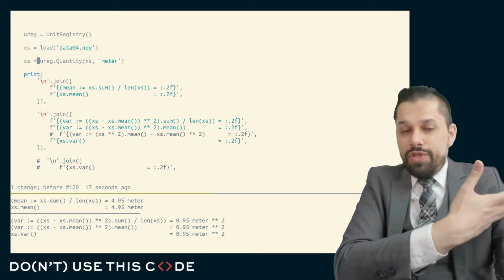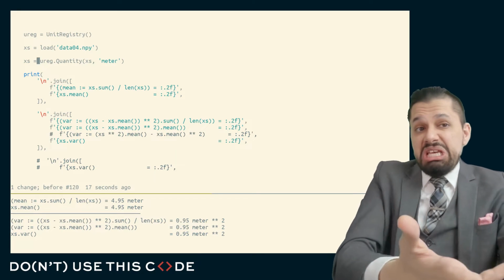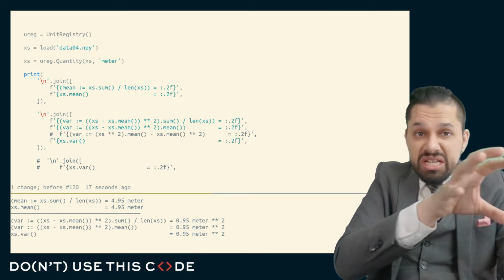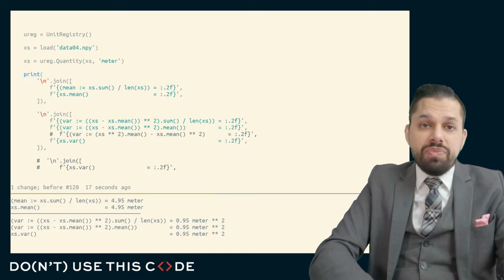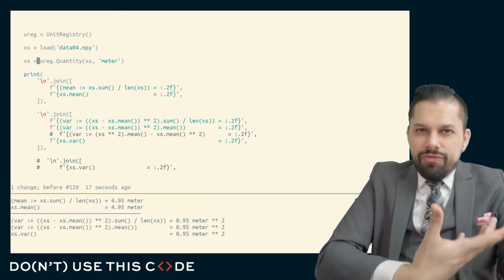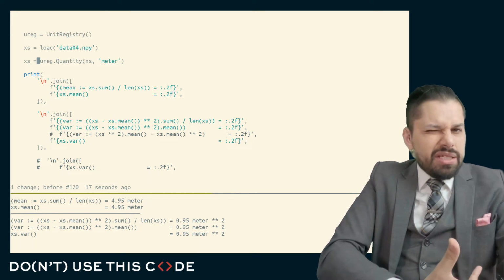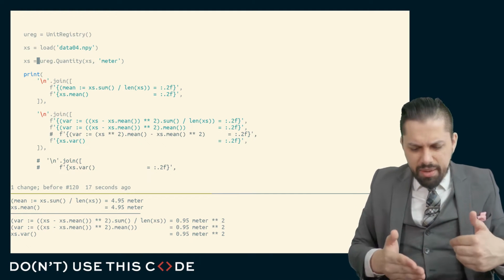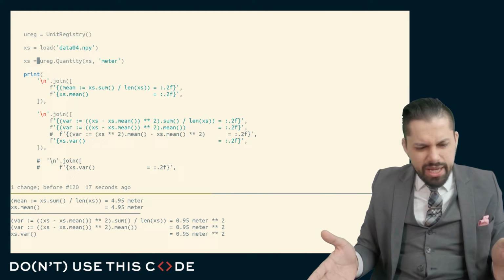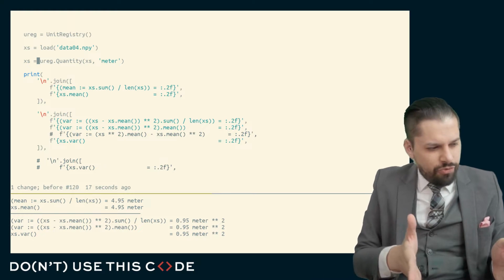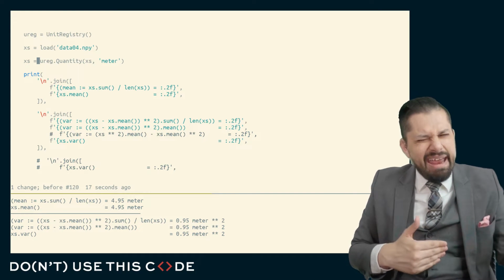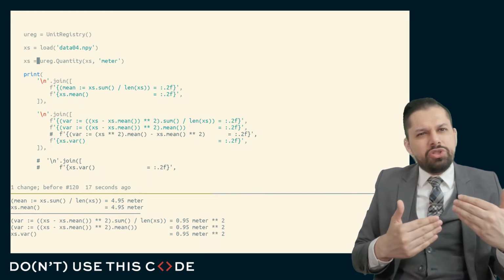Clearly, the units of the underlying data are meters. So we could say, oh, the mean is 4.95. The data is centered around 4.95 meters. If we were to take a look at the variance, one of the unfortunate things about the variance is the units are kind of dodgy. It's meters squared. And if we're thinking about a linear measurement, and we're saying, oh, the variance is a summary statistic for this linear measurement, but it's in area terms, that becomes a little bit tricky for us to understand.